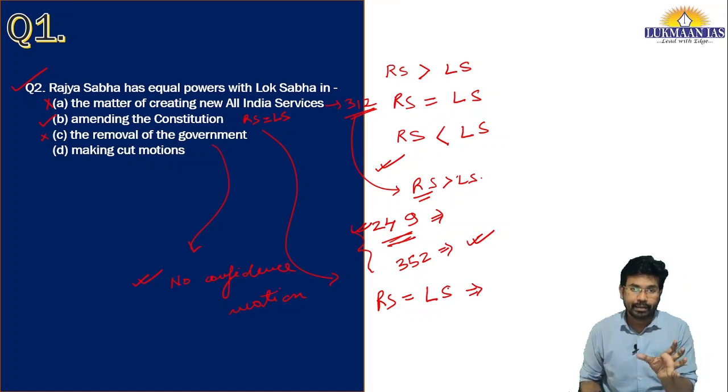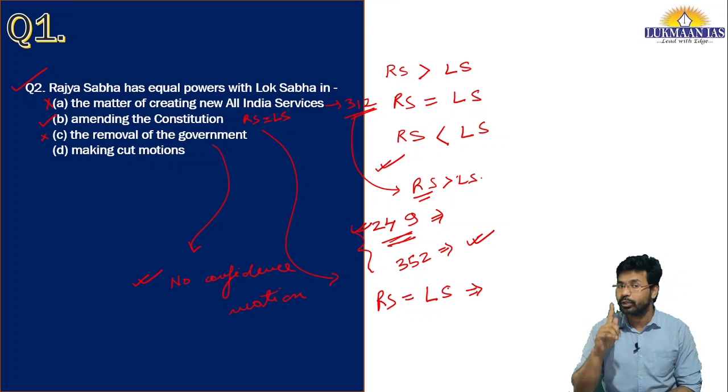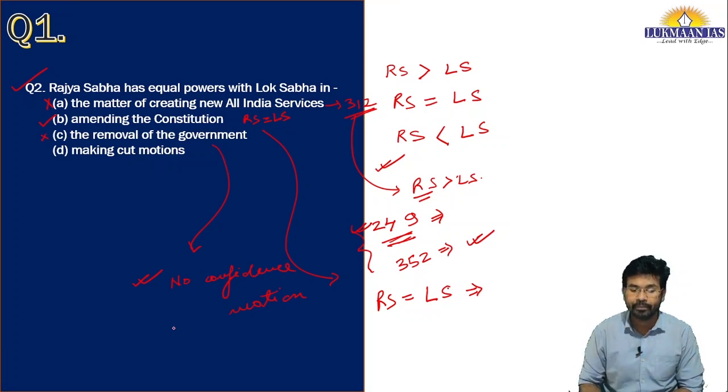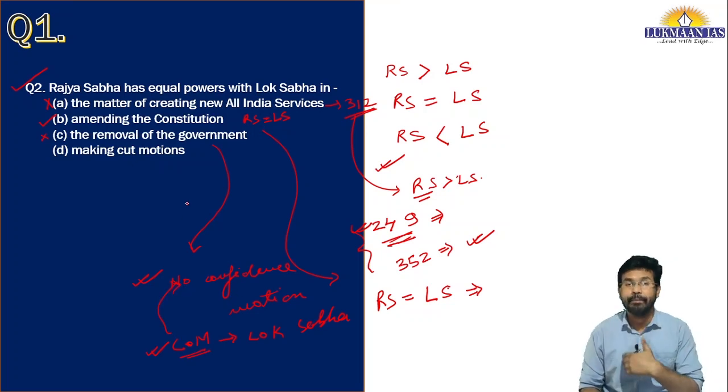Apart from this, we can articulate it in a different manner as well. When it comes to responsibility of the Council of Ministers, the Council of Ministers are collectively responsible to the Lok Sabha. It is very important. So when the Council of Ministers are not working properly, a no confidence motion can be moved and the government may be removed.